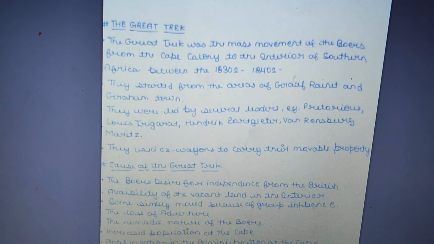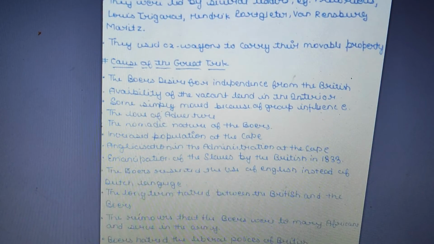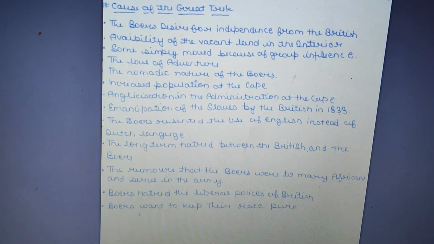Now we are going to discuss the causes of the Great Trek. The Boers' desire for independence from the British. Basically, these people wanted to be free from British rule and wanted independence for themselves. They wanted some free land for themselves. That's why the Great Trek movement took place, and they moved from the Cape Colony to the interior of Southern Africa. Availability of vacant land in the interior. They thought there was some vacant land in the interior of Southern Africa where they could be free from British rule.